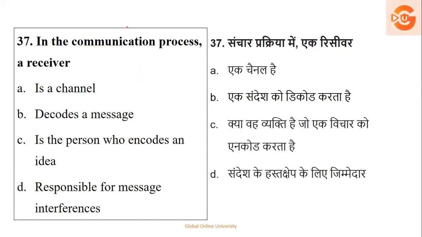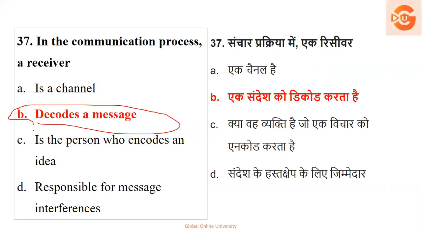Next is, in the communication process, a receiver is a channel, one who decodes the message, the person who encodes the message, or is responsible for message interference. In a communication process, a receiver is one who decodes the message. Sender is the one who encodes the message. So just keep this in mind. These are all simple things, but conceptually you have to be very clear in order to have the right answer.